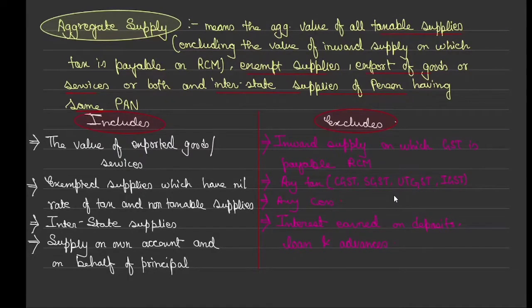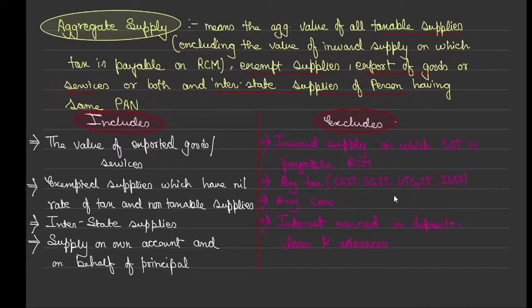And what more they are saying will be included: exempt supplies will also be included, export of goods or services or both, interstate supplies as well, of persons having the same PAN. So everything has to be added which is on the same PAN basis. Suppose you have 2-3 units registered on your PAN. For all those units, the taxable supplies, exempt supplies, exports and any interstate supply will be included in the total aggregate value of supply.